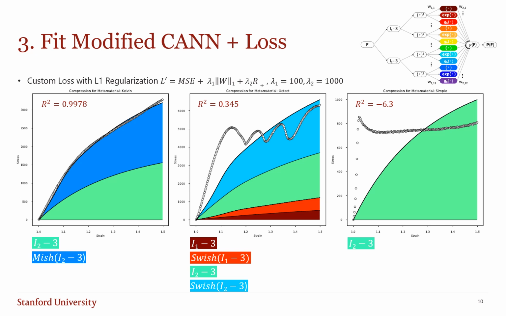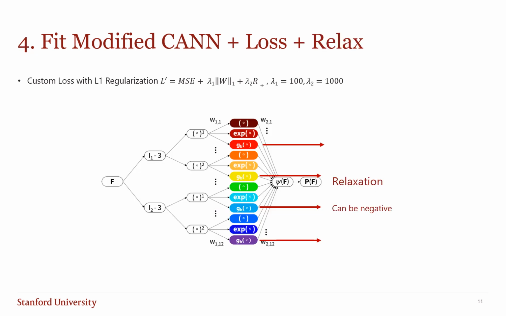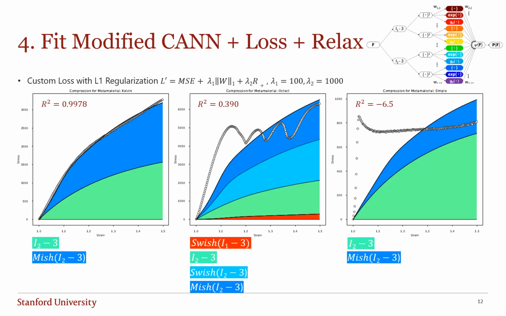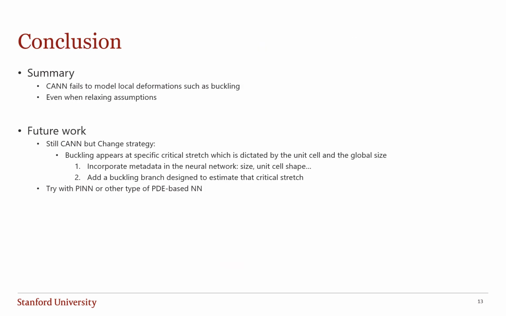Even with a large penalty with the R+, it fails to capture buckling. So my final experiment was to relax the assumption that all the weights for the non-monotonic activation functions should remain positive. It turns out that it did not help at all, so I think the whole strategy should be rethought.